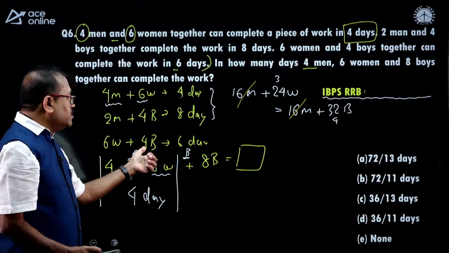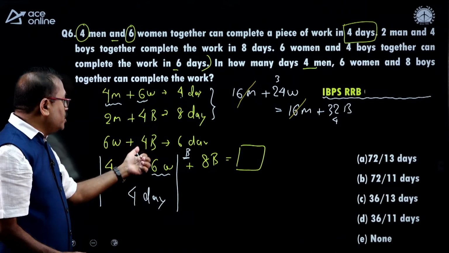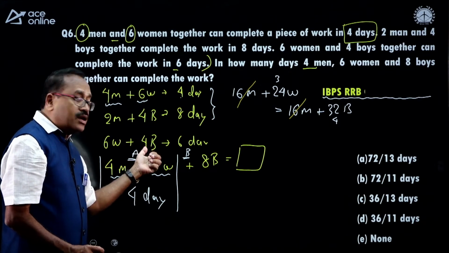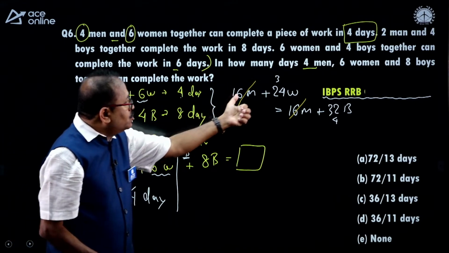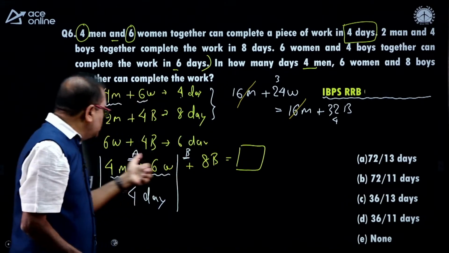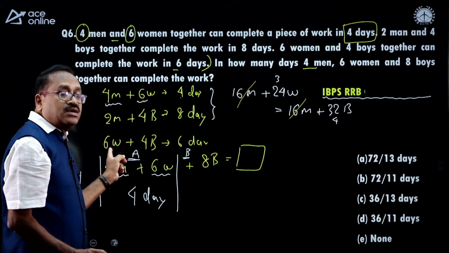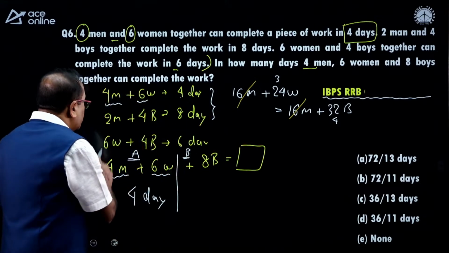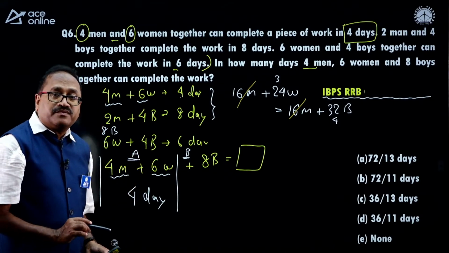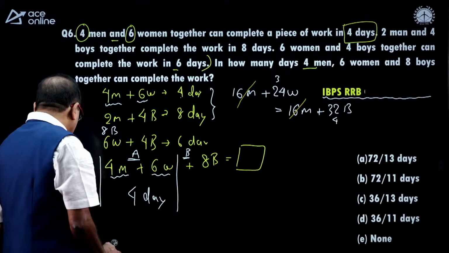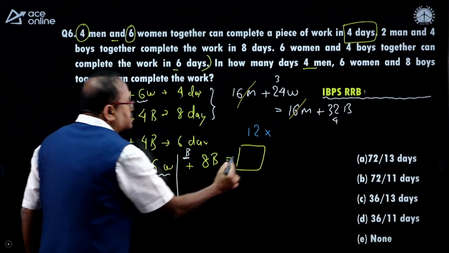So somewhere can I place this over here? Any one of these where the boy is there? So here woman and boy, I can convert the number of women in terms of boys. Yes, friends? So I already know that 3 women equal 4 boys, then 6 women equal 8 boys. Just 3 double is 6, then 4 double is 8. So I can see that this is 8 boys plus 4 boys, 12 boys. And I come to know that these 12 boys can complete the work in 6 days.